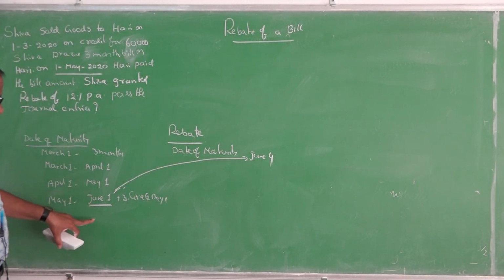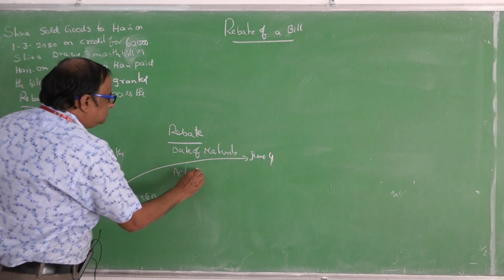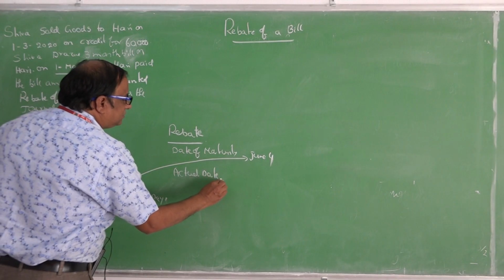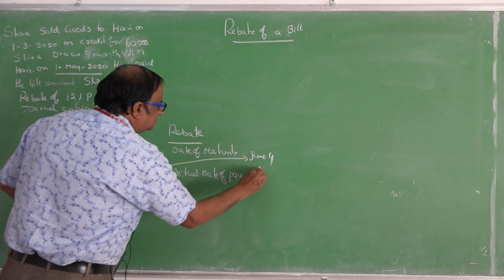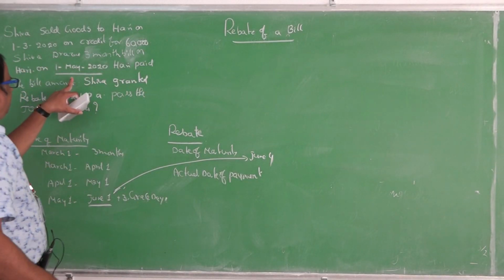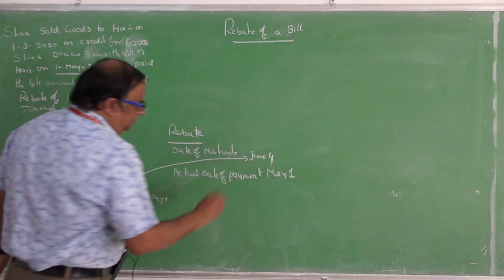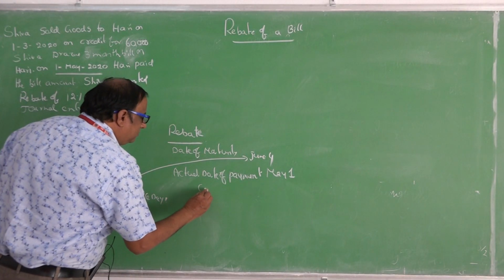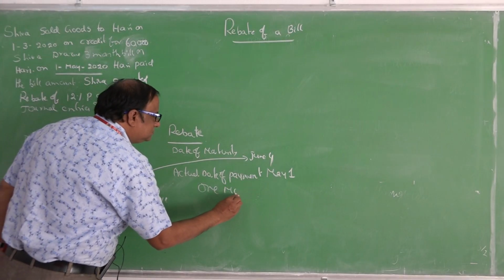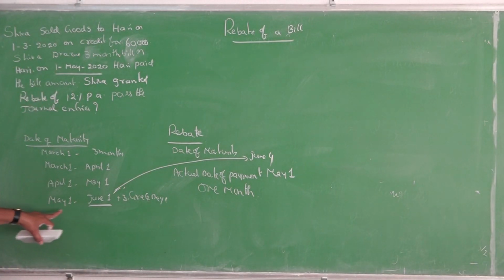Now, he paid on the actual date of payment. When did he pay? May 1st. So, 1 month, because May to June is 1 month here. So, he paid 1 month before.